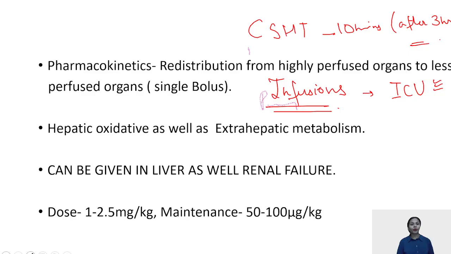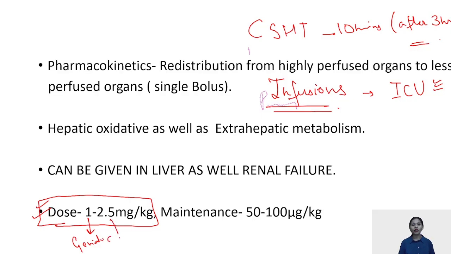The dose of propofol is 1 to 2.5 mg per kg. Generally, the lower doses are used in geriatric patients and the higher doses are used in pediatric patients because the pediatric patients' volume of distribution is very high and their basal metabolic rate is also equally high.